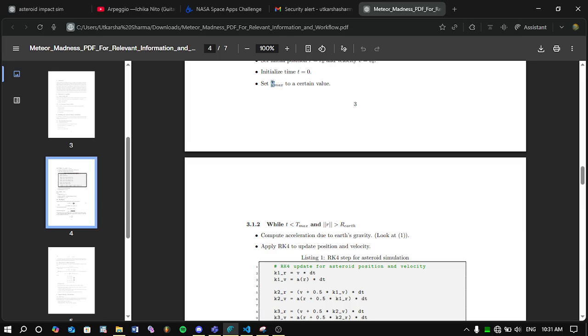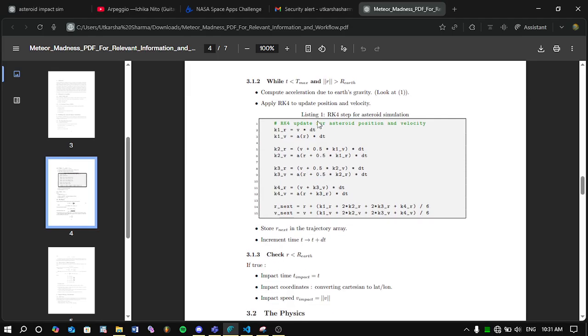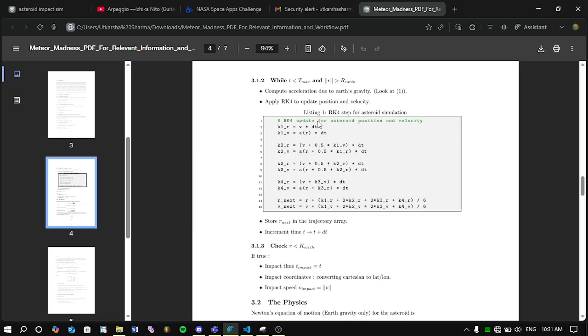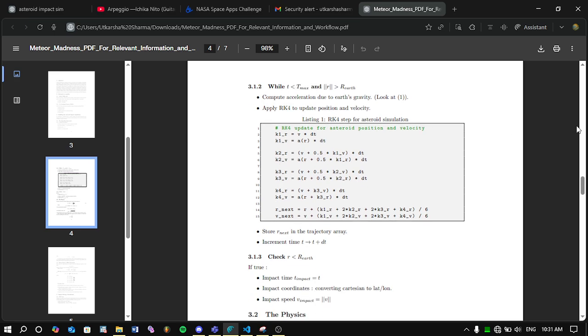this isn't really necessary. I didn't really keep this in my own simulation. So, while t is less than Tmax and r is greater than R_Earth. This line says that while the position of the asteroid is greater than the radius of the Earth, which translates to, has the asteroid impacted the Earth or not? If it has, stop the simulation. If it hasn't, you continue. And there, I apply RK4 to update position and velocity.